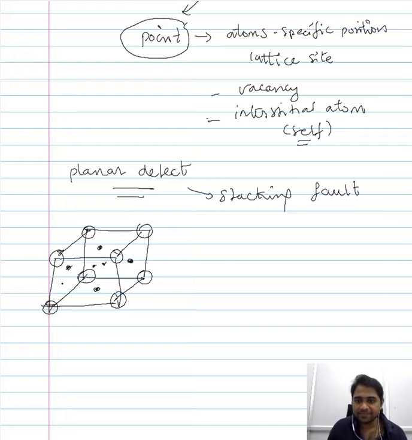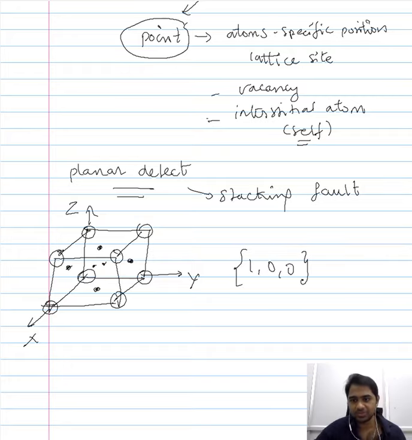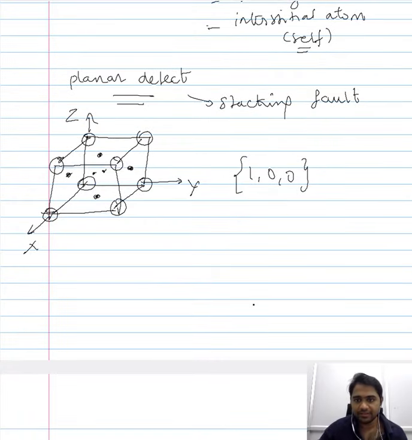So this is the FCC crystal structure, and we have indicated the atoms that occupy the corners and the center of the faces. This would be our x-axis, y-axis, and z-axis. If we consider the family of planes 1, 0, 0,